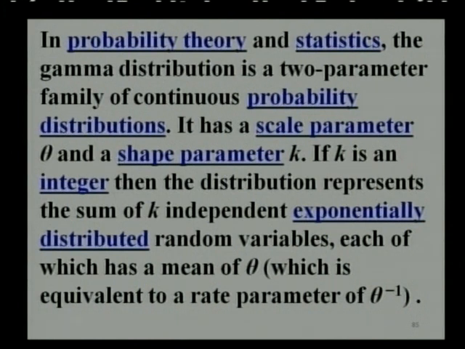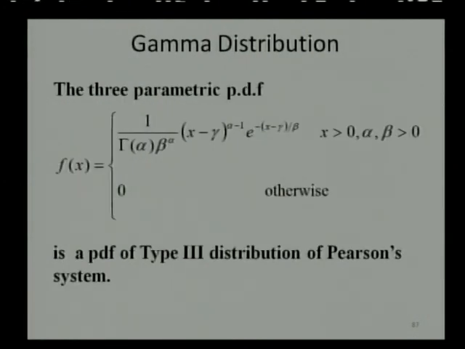So in connection with the exponential distribution, the gamma distribution can be discussed, and it is a generalization of the exponential distribution with either 2 parameters or 1 parameter. In probability theory and statistics, the gamma distribution is a 2 parameter family of continuous probability distributions, and it has a scale parameter theta and a shape parameter k. Its form can be seen on your screen: f(x) equal to 1 upon gamma alpha beta raised to alpha, (x minus gamma) raised to alpha minus 1, e raised to minus (x minus gamma) upon beta.